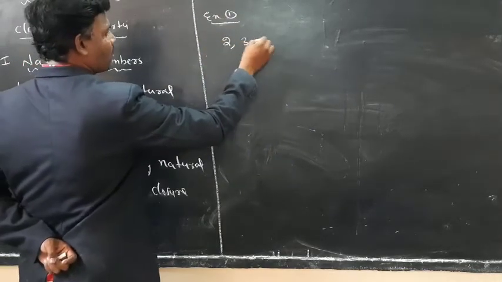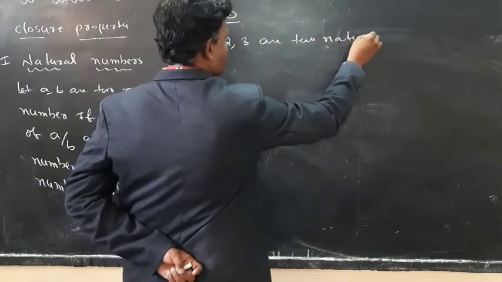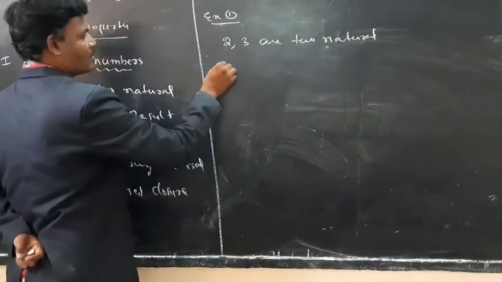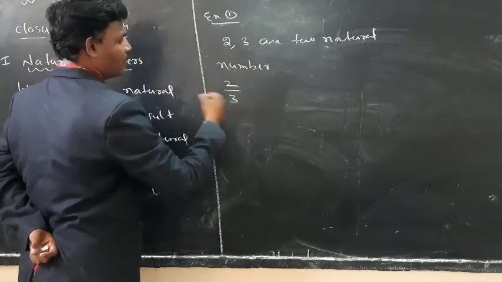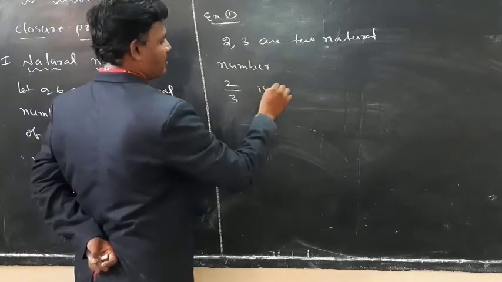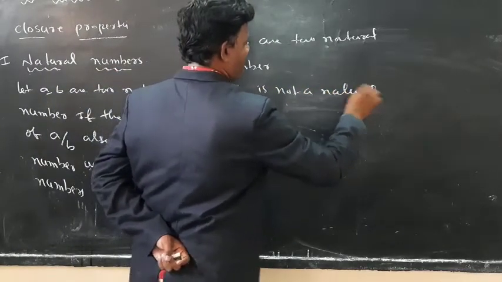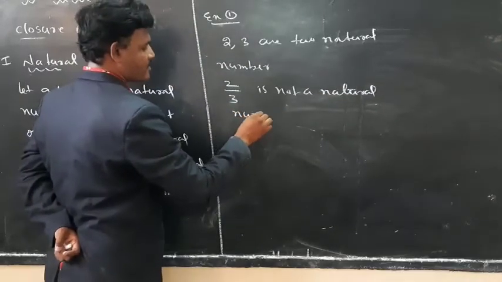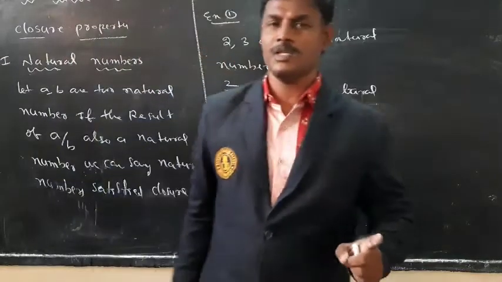Here 2, 3 are two natural numbers. Then 2 by 3 is not a natural number. What is the closure property here?